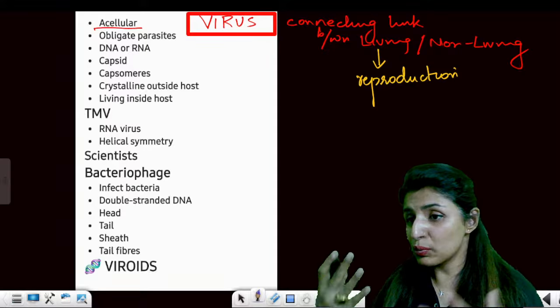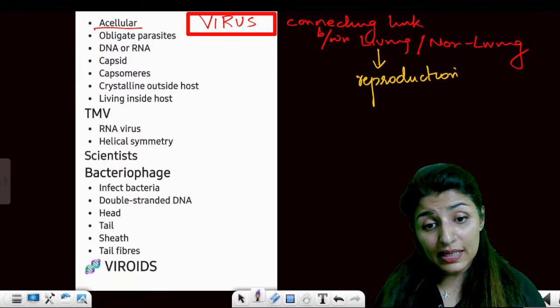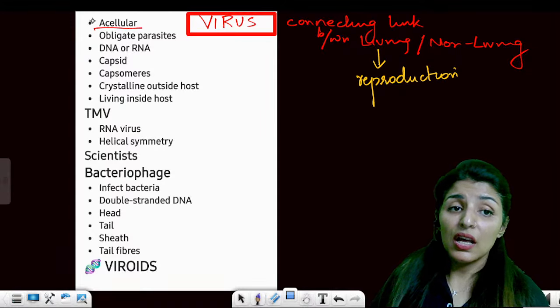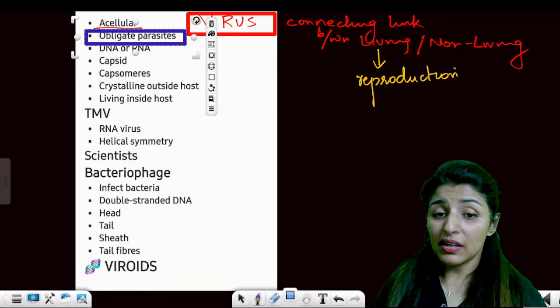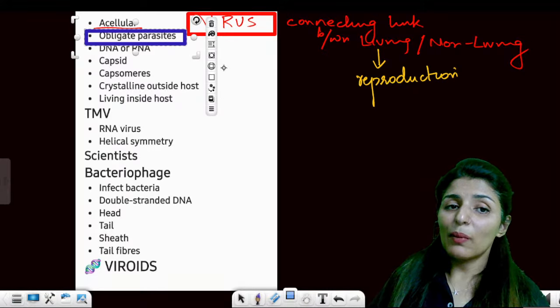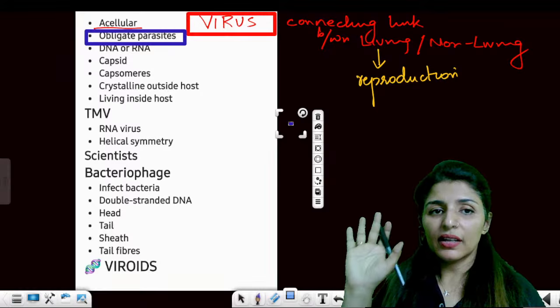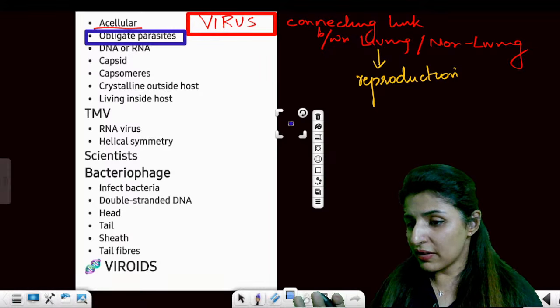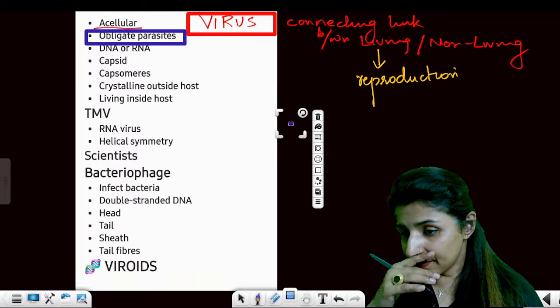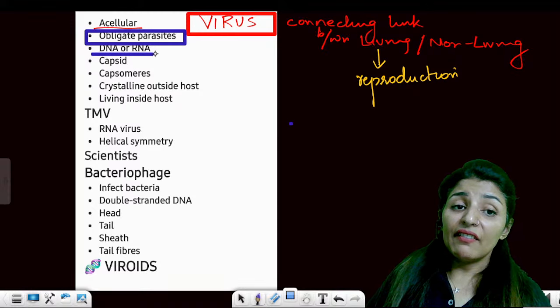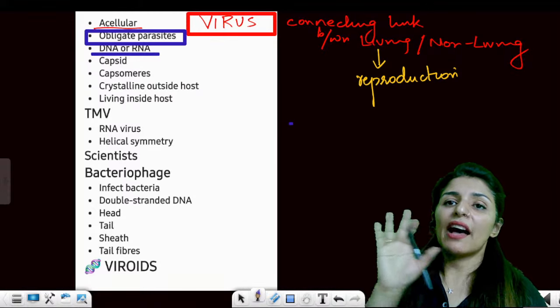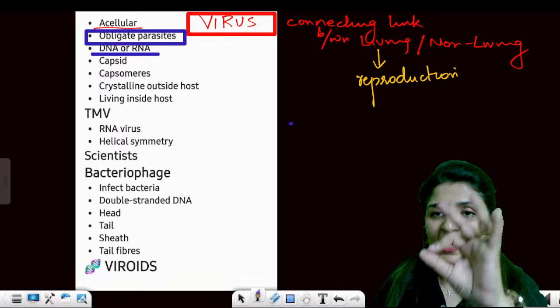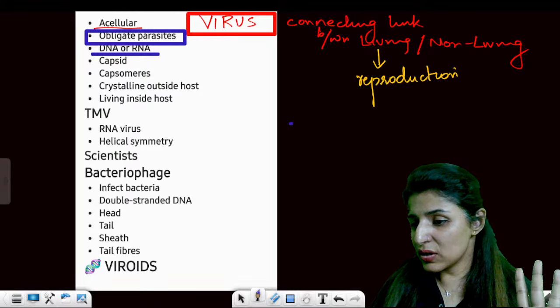So, if it has to prove itself to be living, it absolutely needs a living host. So, they are obligate parasites. This is another feature that you must know about viruses. They are obligate parasites. There is no other way in which they can survive. Is that clear? Okay, then they will either have DNA or they will have RNA. No virus will have both DNA and RNA. This is an NCERT line. Yes or no?